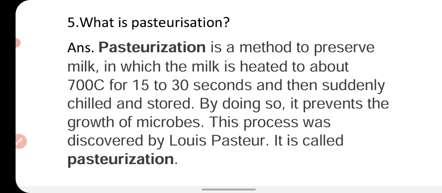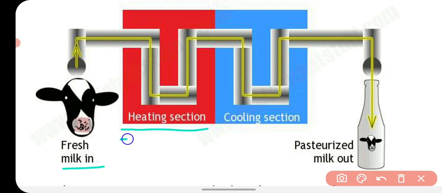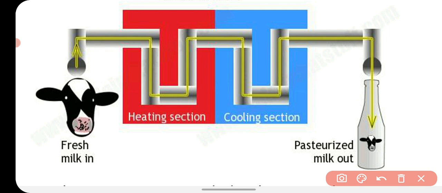What do we do in this technique? We take the fresh milk and heat it up to 70 degrees Celsius for 15 to 30 seconds, and then just after it we transfer it into the cooling section and chill it, we cool it down suddenly, and then we store it and supply it. So in this way the microbes present in the milk get killed and the milk becomes secure for use for a longer duration.